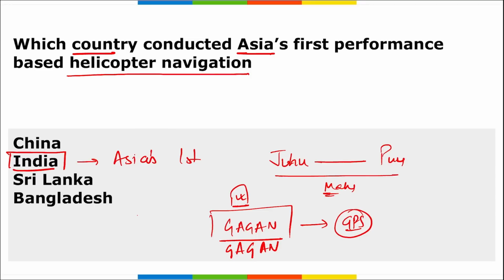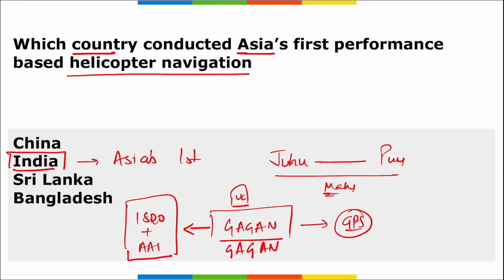Now the question can be asked that this Gagan is developed by which organization? So it is your ISRO along with Airport Authority of India. These two organizations jointly developed Gagan. Right? Gagan is a GPS aided geo augmented navigation. Correct? And this is a state of the art augmentation system that uses a system of ground stations to provide necessary augmentations to the GPS standard positioning service navigation system.